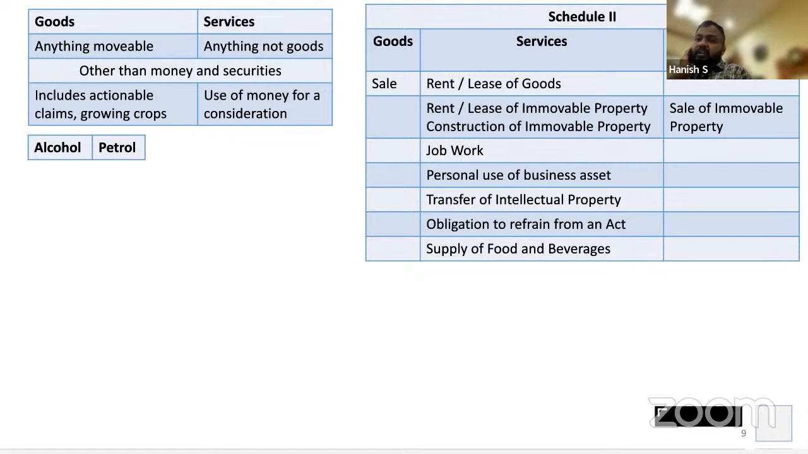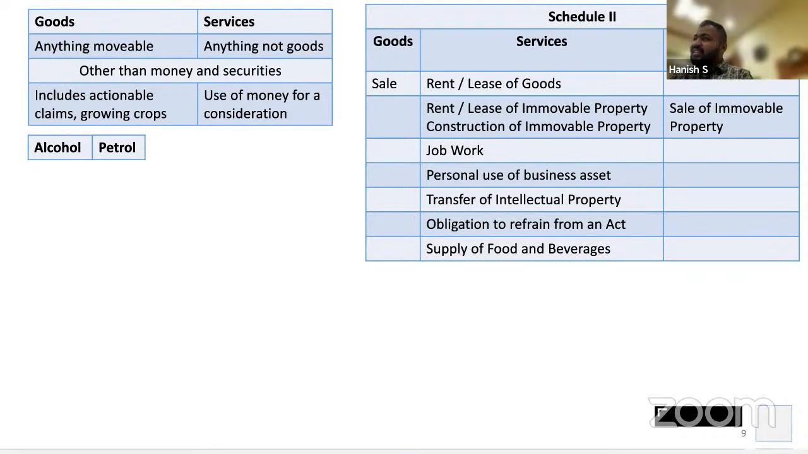Then obligation to refrain from an act, to tolerate an act, etc. are services. They have given a beautiful circular also. We'll discuss it after I have read it. Don't worry. And supply of food and beverages. So when I go to eat Rava Idli, 80% is Rava Idli, 20% only is the extra masala. Still, Schedule 2 says supply of food and beverages is restaurant service. It has to be treated as a service, though 80% is goods.